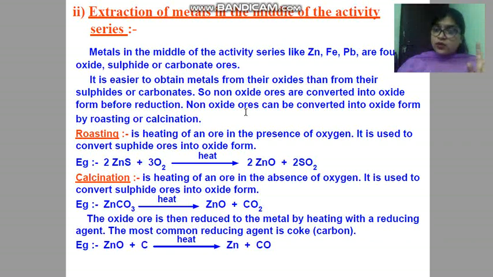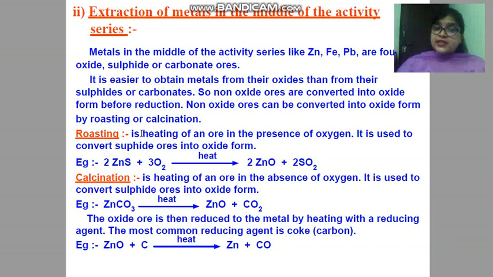But if the ore is present in non-oxide form, like sulfide or carbonate, our first target is to convert non-oxide ore into oxide form by the process of calcination and roasting. We have to convert this sulfide and carbonate to oxide form, and then its reduction will become very easy. Now see children, roasting and calcination are two important points, because many times questions ask what is roasting and what is calcination.